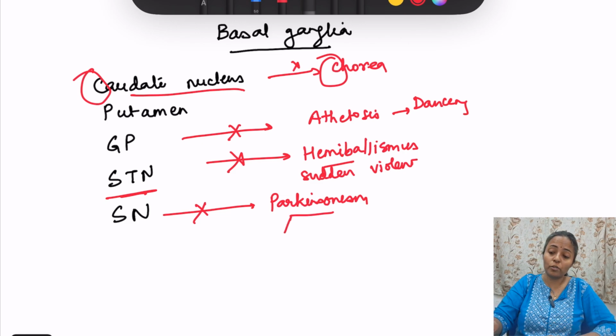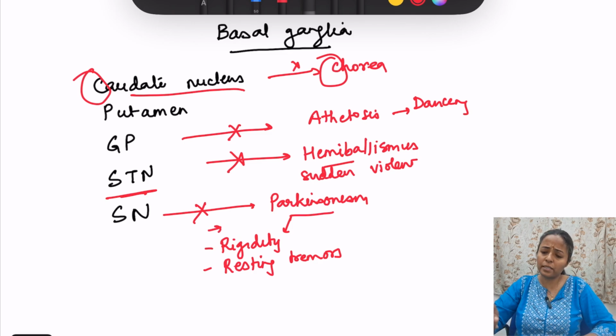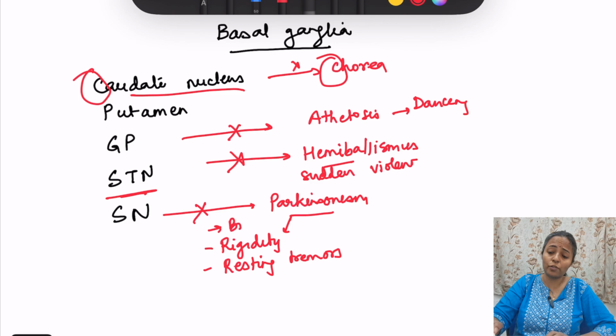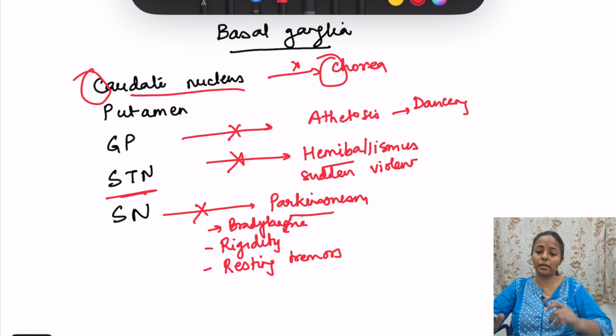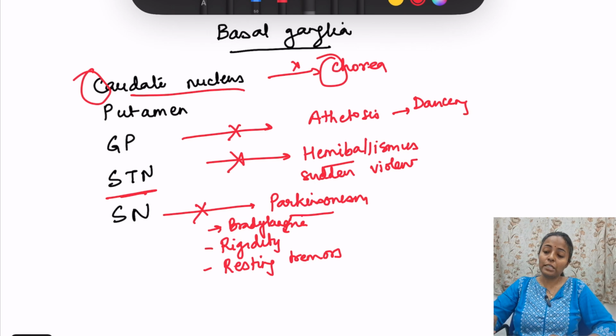Parkinsonism features are also important. What are the features? It leads to rigidity. It leads to resting tremors. Okay. Rigidity, resting tremors, and hypomovement is there. Bradykinesia will be there, slowness of the movement. Okay. Akinesia, that is total stoppage of the movement. The movement will not start at all, that is akinesia and bradykinesia. So resting tremors happen in Parkinsonism, and intention tremors, that is when the movement is occurring, when the person is going to pick up something, then intention tremors will be seen. So that is basal ganglia.